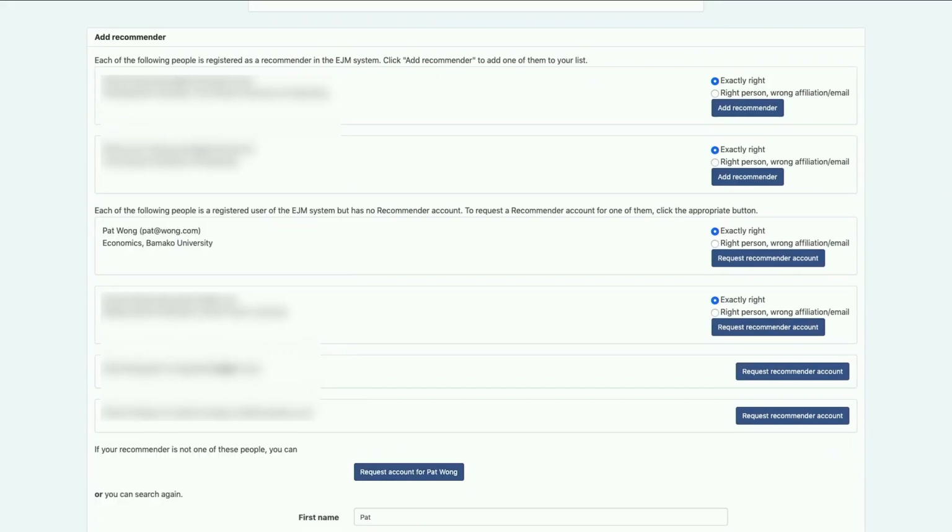So we're going to search for Pat Wong. As you can see, the search result brings up a bunch of people's names, each of which has Pat and Wong in it. And I've blacked out most of these because I don't want to show any real people. But you can see that the person we're looking for, Pat Wong here at the economics department at Bamako University, again, fictitious names, is on a list. And it's on the list of people who are registered users of Econ Job Market but do not have recommender roles yet.